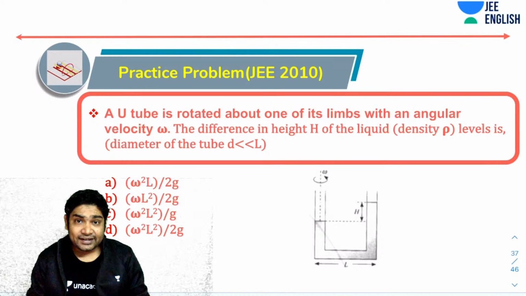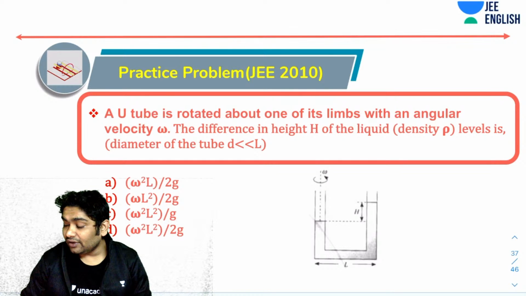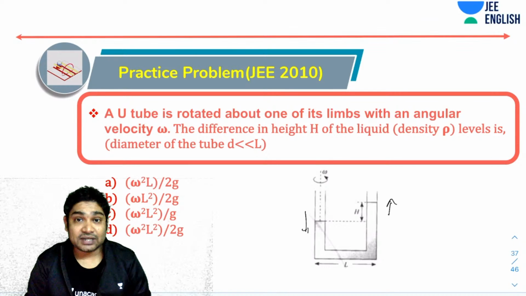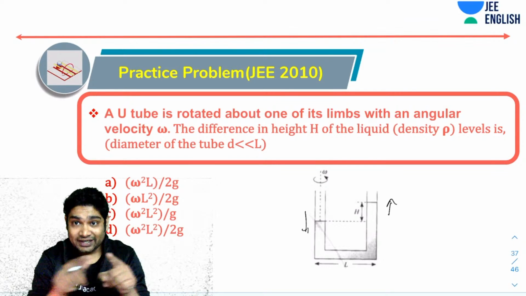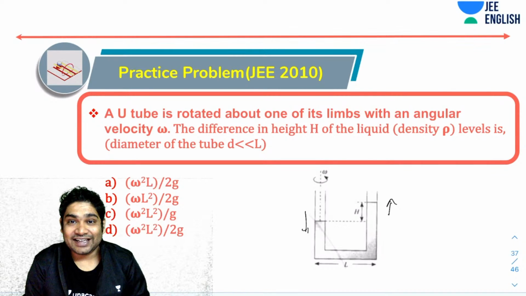So when you rotate this with some angular velocity omega, you realize that the liquid will rise in this one and the liquid would have dropped in this one. If the difference in the heights in the two limbs is capital H and the base has a length L, how can you relate? How can you find H in terms of omega, L, and g?